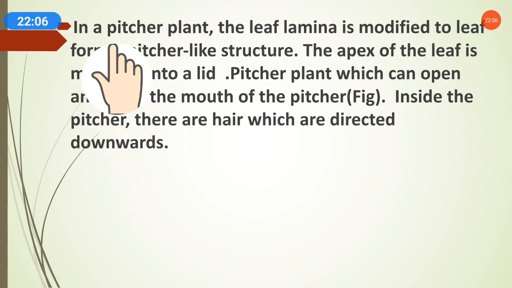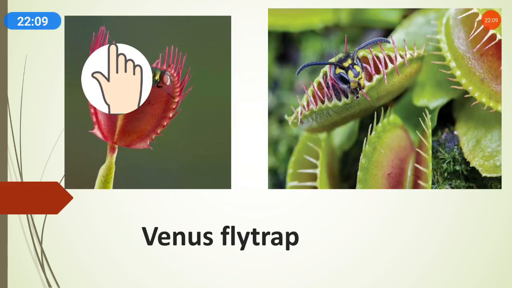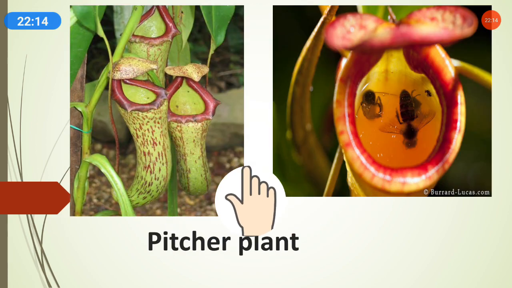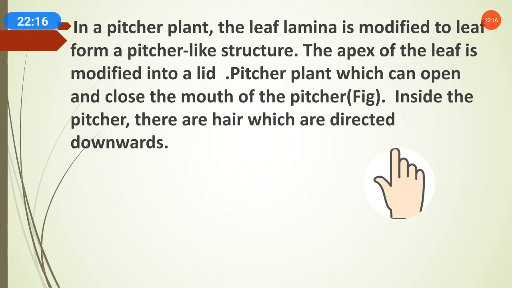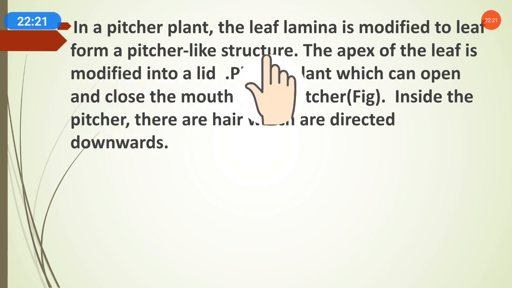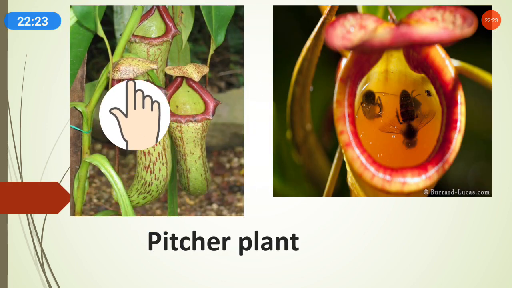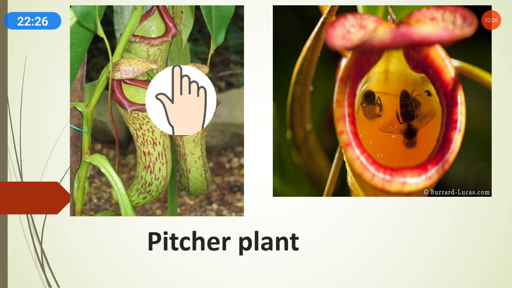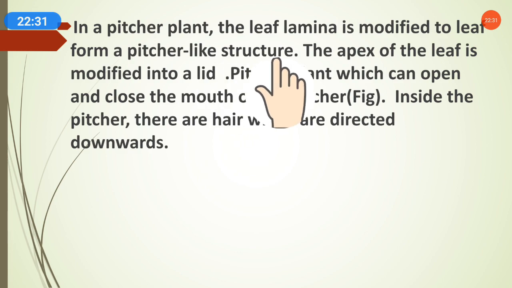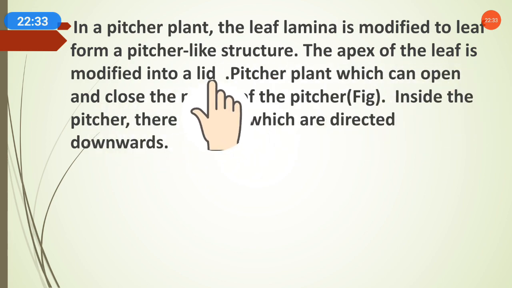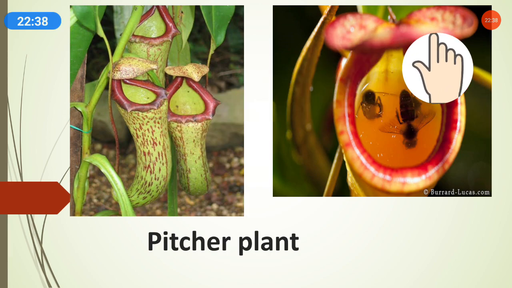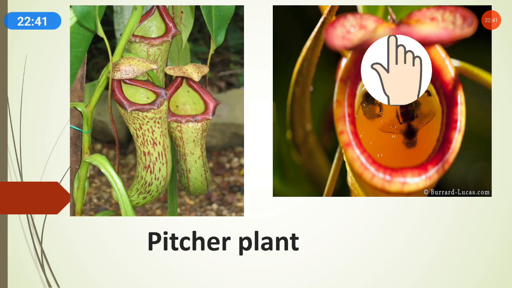So here in a pitcher plant, where is the pitcher plant? Here we will see this is a pitcher plant. You can see the picture of how a pitcher plant looks. In a pitcher plant, the leaf lamina is modified to form a pitcher-like structure. Pitcher-like means like a cover. The apex of the leaf is modified into a lid, the top part of the pitcher plant, like a cover that closes and opens.